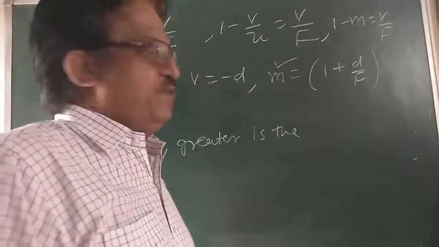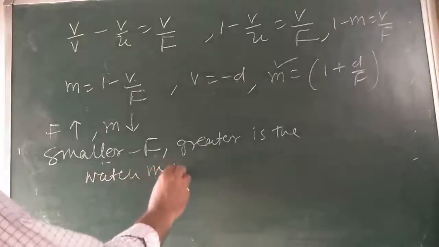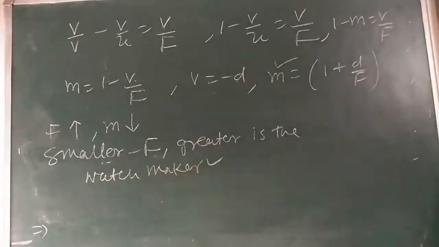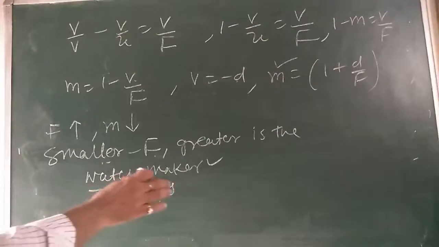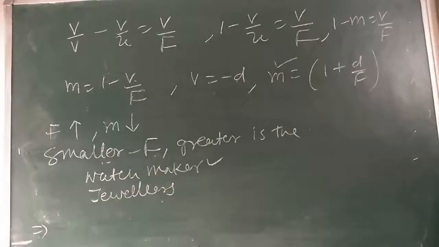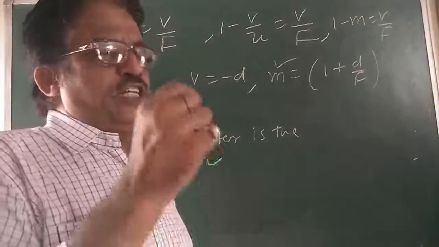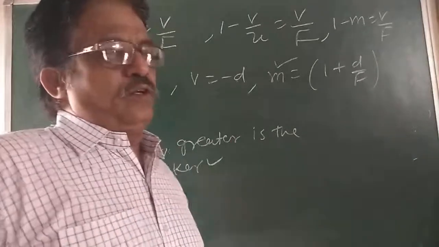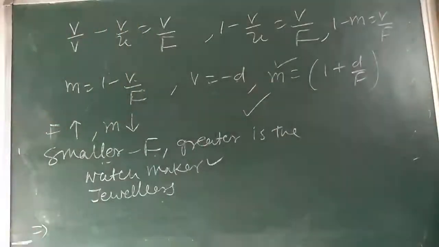Watchmakers, sir. This is used by watchmakers and jewelers for having a magnified view of a small part of a watch. Also we science students, or physics students, use this type of lens to see small objects in experiments. That is called a simple microscope.